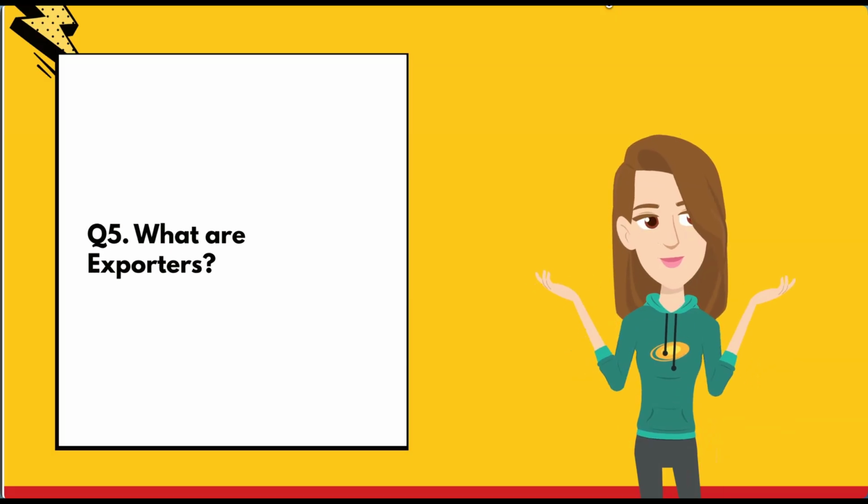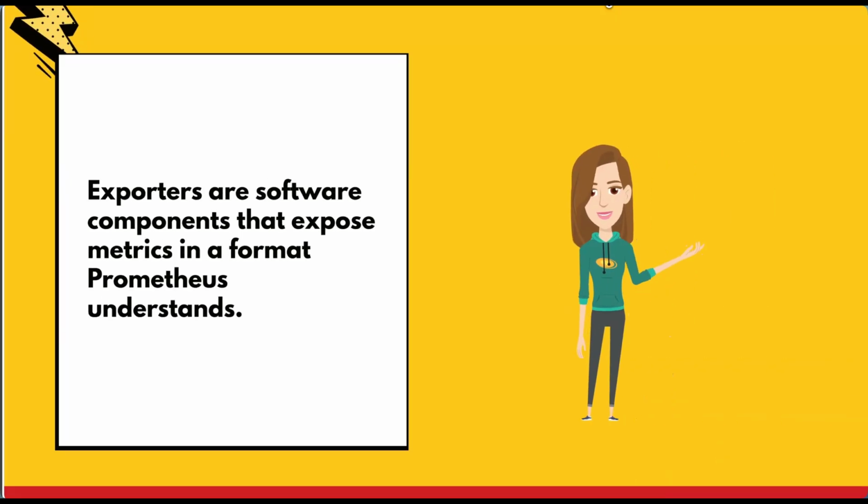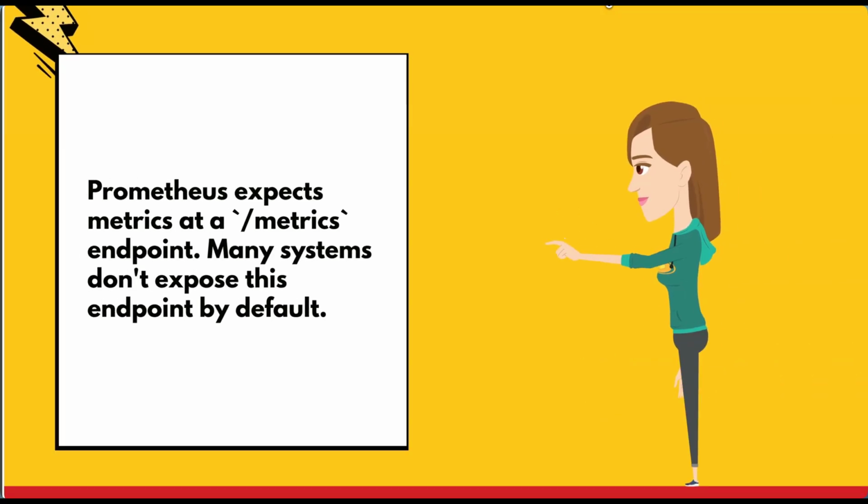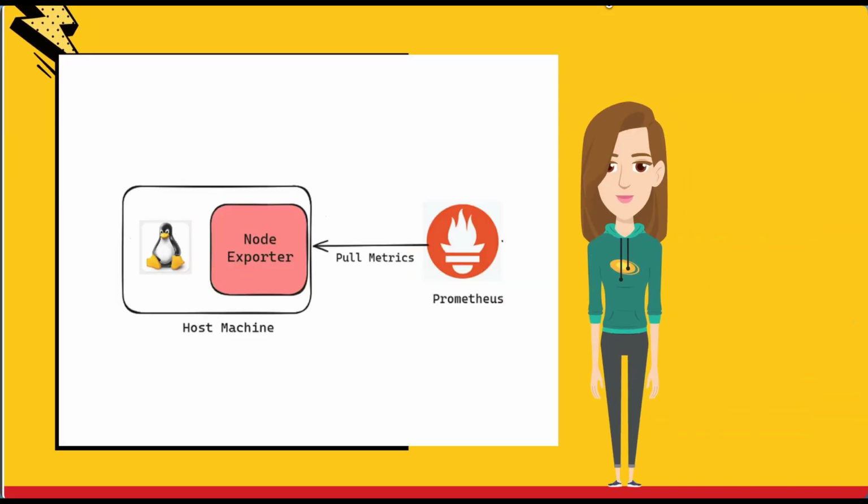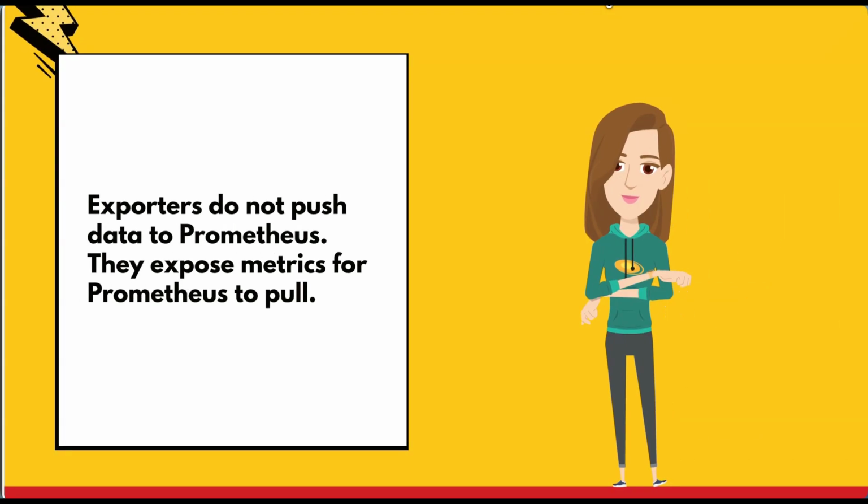Next, what are exporters? Exporters are software components that expose metrics in a format that Prometheus understands. They allow Prometheus to monitor systems and applications that don't natively provide Prometheus metrics. Prometheus expects metrics at the slash metrics endpoint, and many systems don't expose this by default. For example, a Linux server cannot directly expose Prometheus metrics. So a node exporter runs on the server, collects the system metrics, and makes them available for Prometheus to scrape. Note, exporters do not push the data to Prometheus. Rather, they expose the metrics for Prometheus to pull.